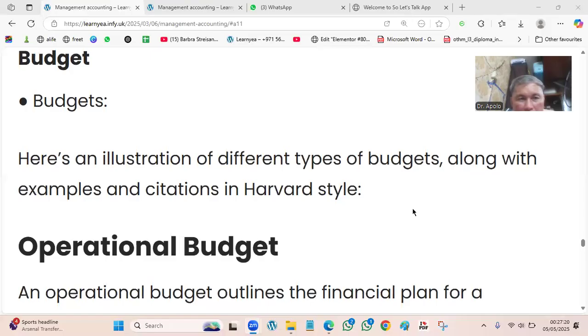Let's discuss now about budgeting. Budgeting, as we know, is one of the most important parts of management. They have to plan for the annual budget so that the company will have continuous operation for the whole year round. So, here's an illustration.